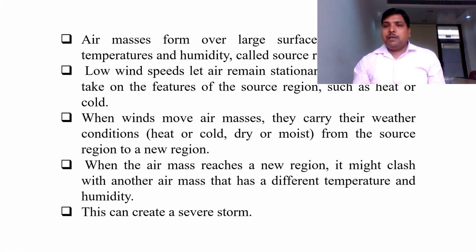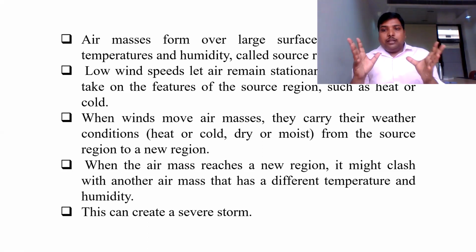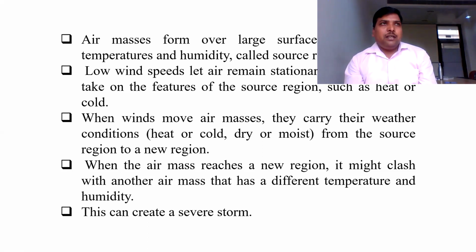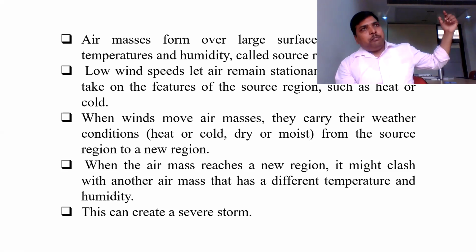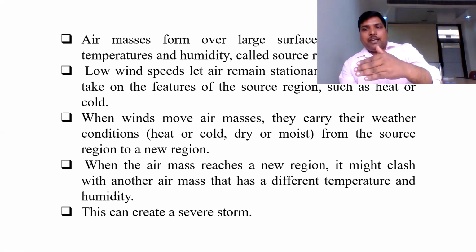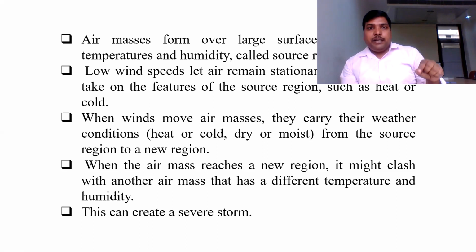For example, a very fine example I wish to share with you. Suppose there is a snowfall at upper altitude, that is, suppose in the upper Himalaya there is an intense snowfall. What will happen? The air will move and come to the plain area, and whenever it comes to the plain area, the temperature of the plains will decrease.